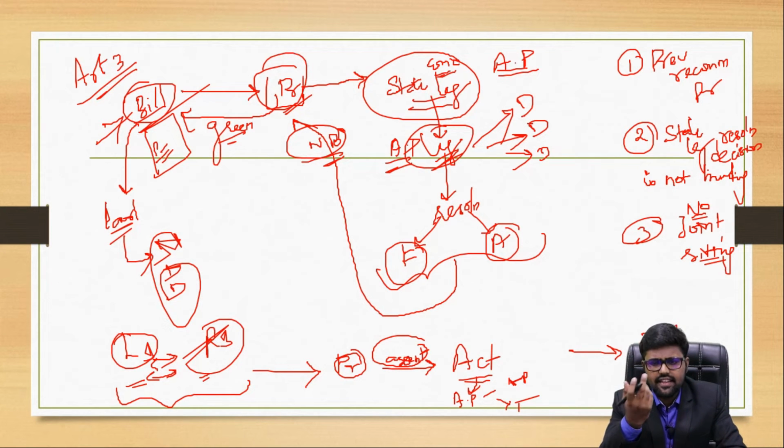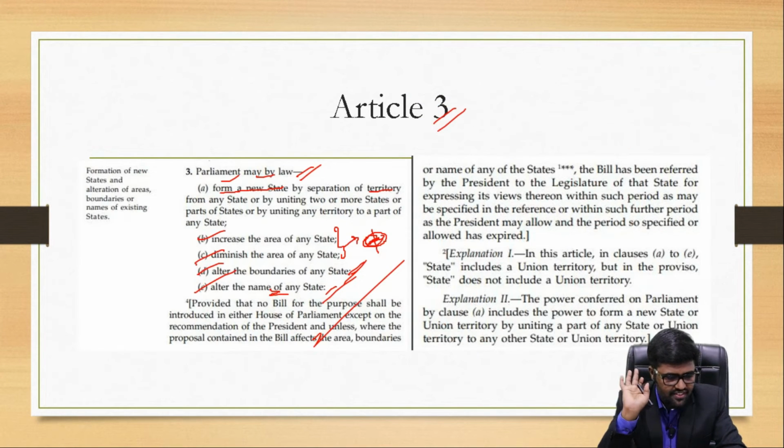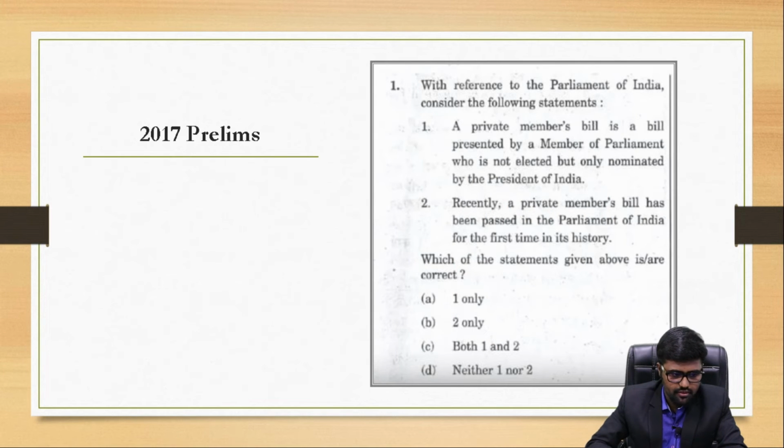Then a state can be split or merged, or a union territory can be born, or a union territory can be merged with the neighboring state. Done. I made everything clear. I guess I have done justice. Now let's go through the previous year question.